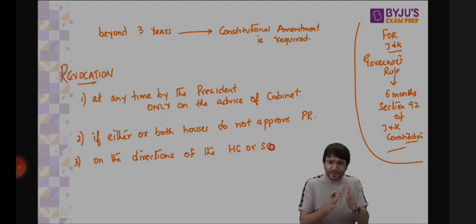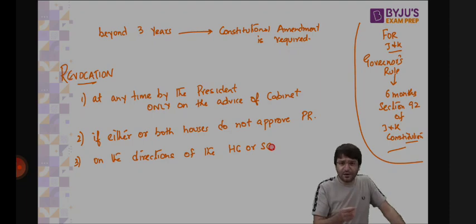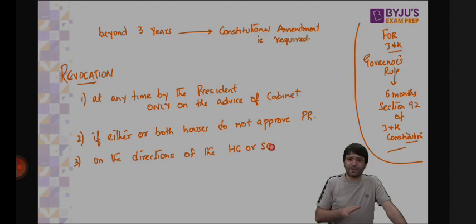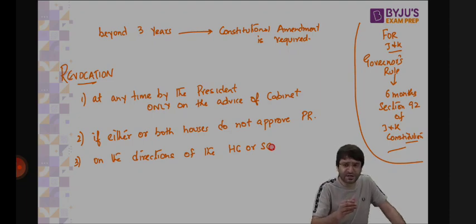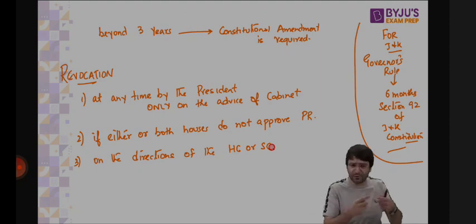If the president is satisfied on the report of the governor or even otherwise that there is a breakdown of constitutional machinery, president's rule can be proclaimed. Once president's rule is proclaimed, it has to be approved by both houses of the parliament within 60 days by simple majority. Once it is approved, it continues for 6 months. Then it can be extended further beyond 6 months, for 6 more months, but on the approval of the parliament. Can it be extended beyond 1 year? Yes, but every time you have to extend it only 6 months. 6 months, then 6 months, then 6 months.